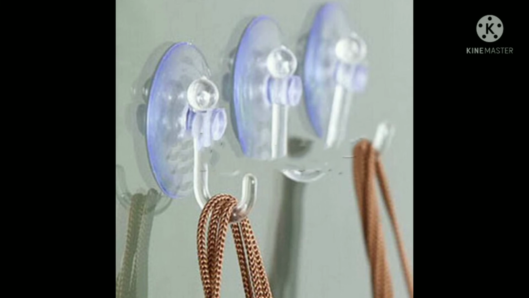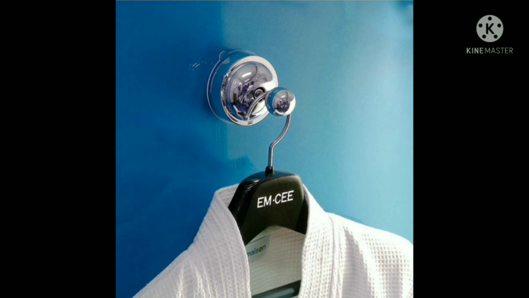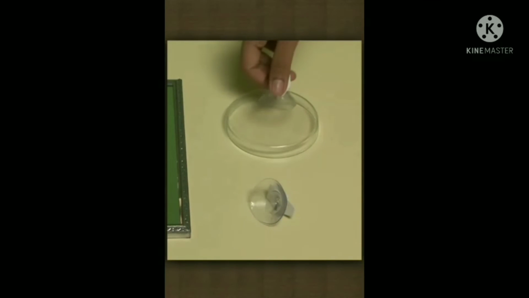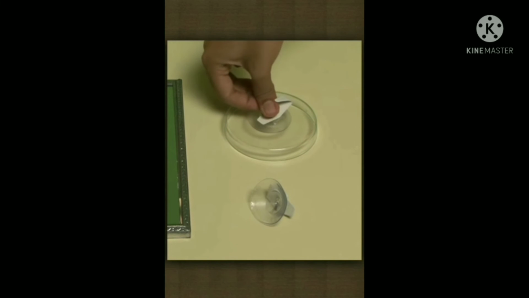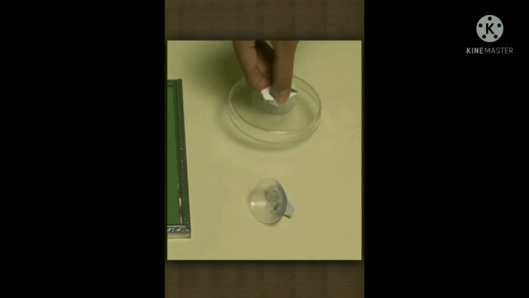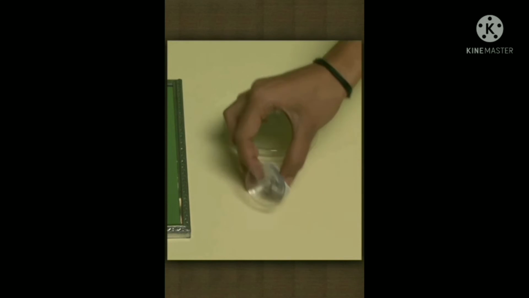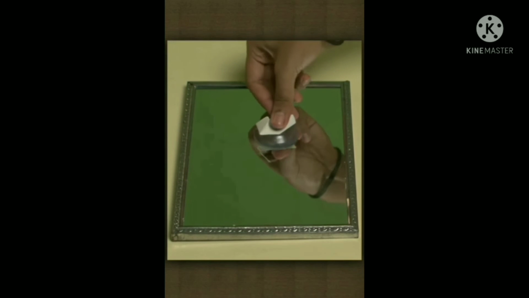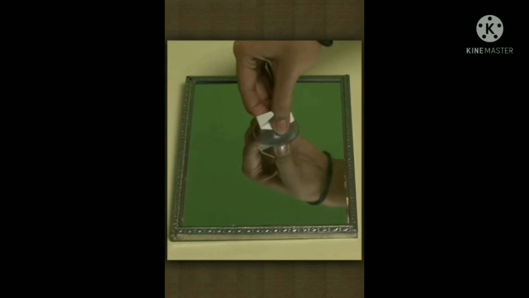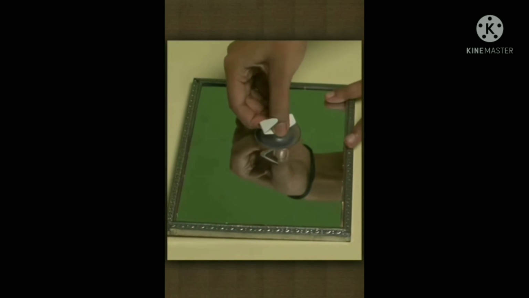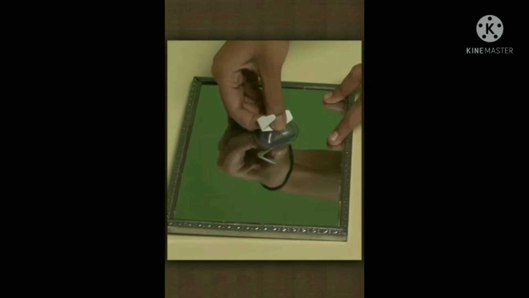Third is rubber suction pad. Rubber suction pads are used on the walls to hang clothes and calendars. When a rubber suction pad is pressed against a smooth plane surface, the air between the suction pad and the wall is forced out, reducing the pressure inside. The outer atmospheric pressure, being greater, pushes the suction pad strongly and it adheres to the surface of the wall.